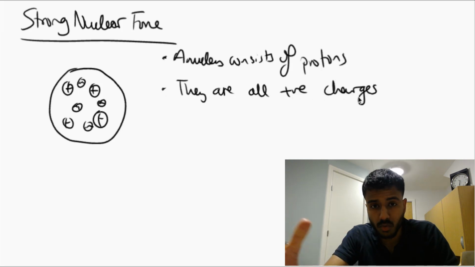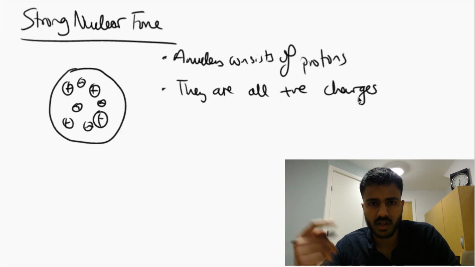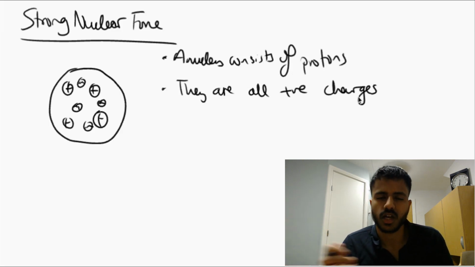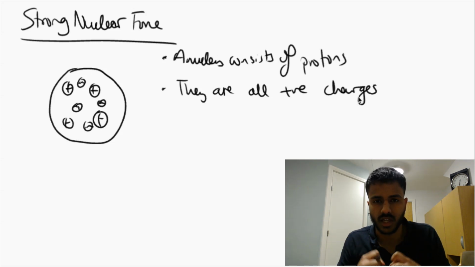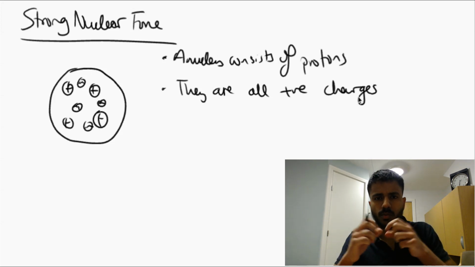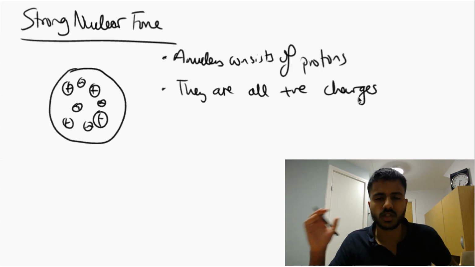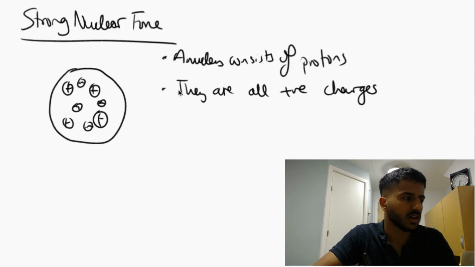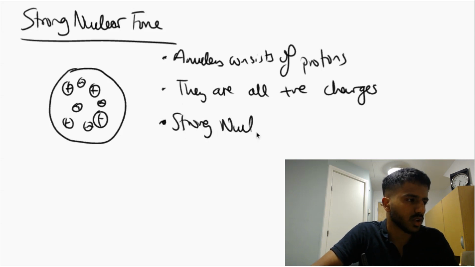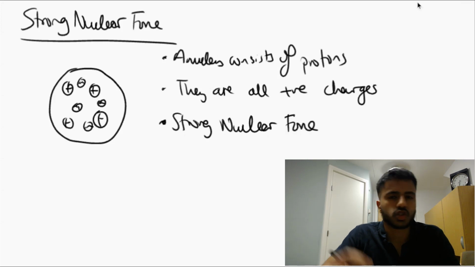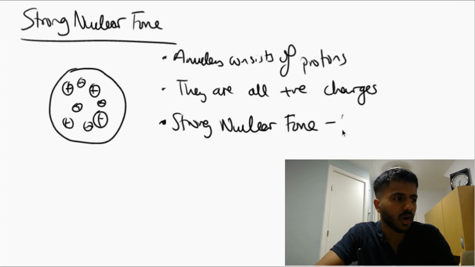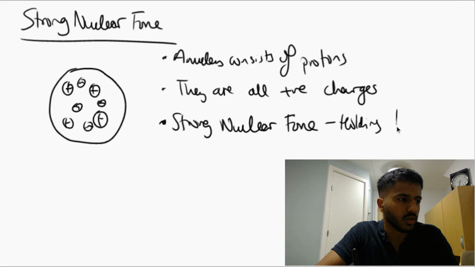And we know from simple physics that like charges repel. So, intuitively, these protons should be repelling each other, and this nucleus should not be held together. You would expect that these protons would repel each other such that the nucleus just expanded and blew apart. But that's not the case. And the reason for that is this strong nuclear force. The strong nuclear force is responsible for holding the nucleus together.